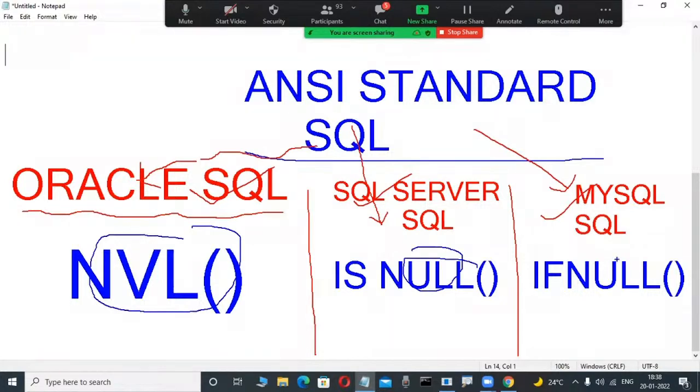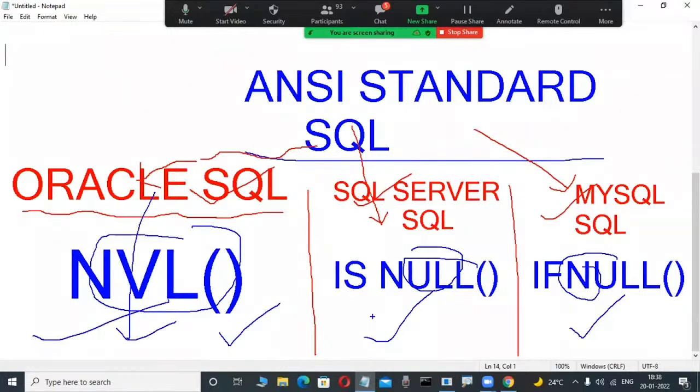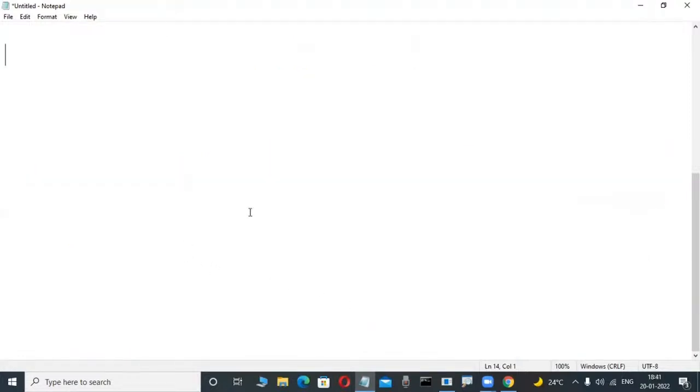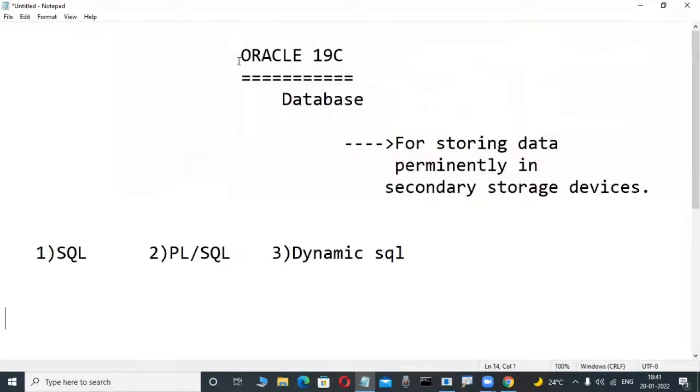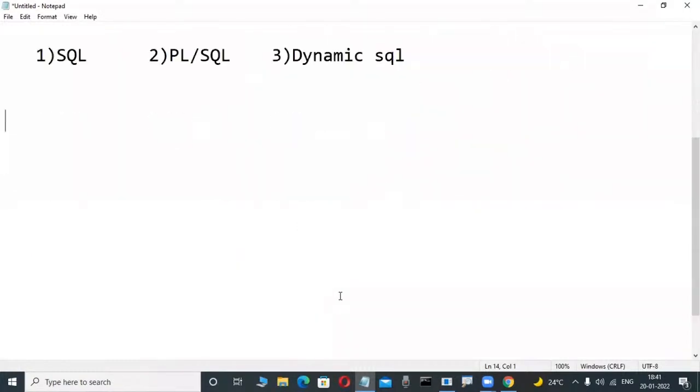The syntax is totally different. The create procedure syntax is different here, and different here too, with slight differences. Suppose some function like MONTHS_BETWEEN is there in Oracle SQL only. Can I use the same function in SQL Server SQL? No, there is DATEDIFF, another function. That's why what we are always learning is that SQL is an ANSI standard language.